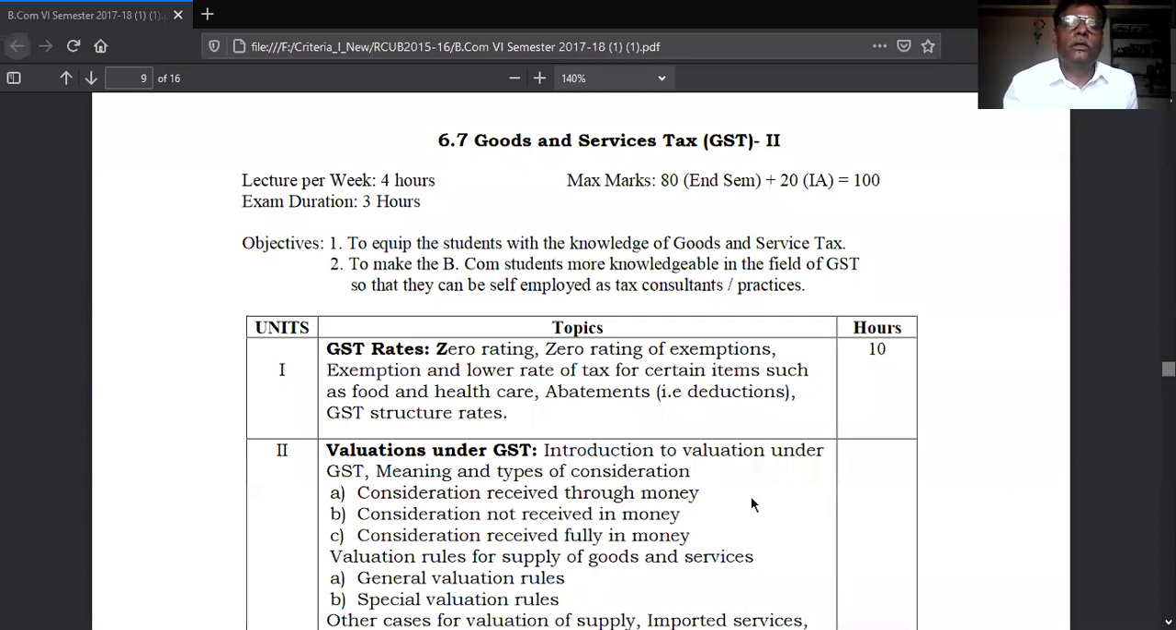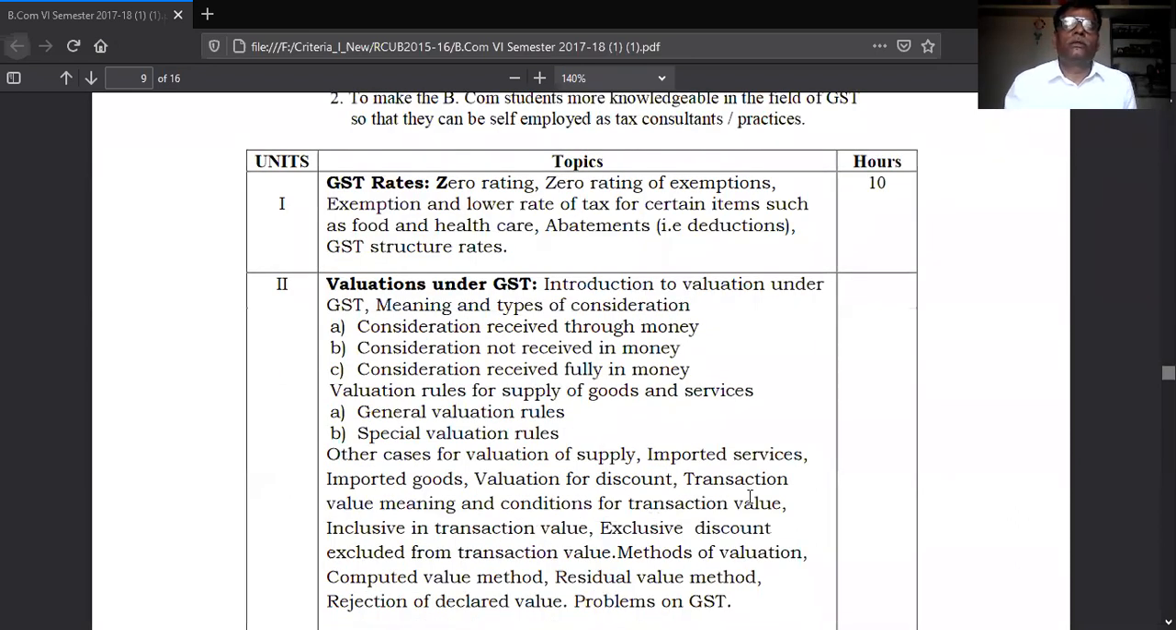And the first unit in this Goods and Service Tax is GST rates. We studied the GST rates. In the GST rates, the first rate is zero rating. Zero rating means there is no tax. Zero rate means zero rate of tax. Zero rate of tax means there is no tax. Some goods are not coming under the GST. What are those goods not coming under the GST? First, you have to know.